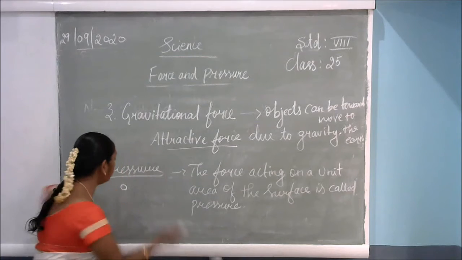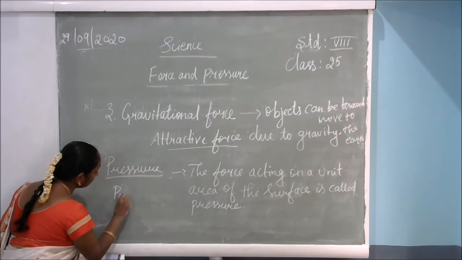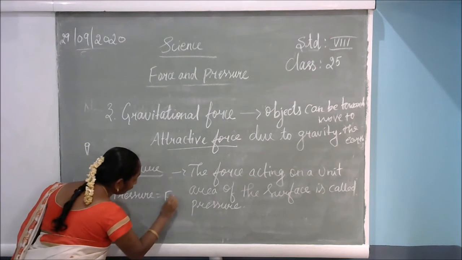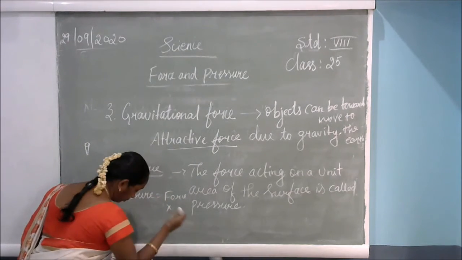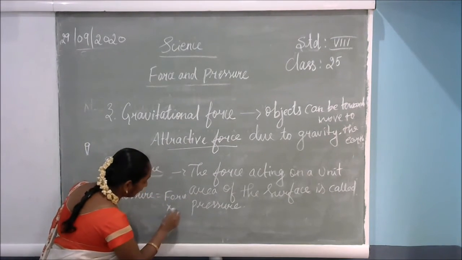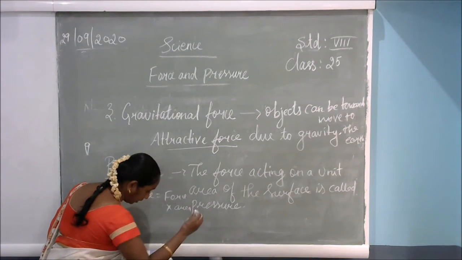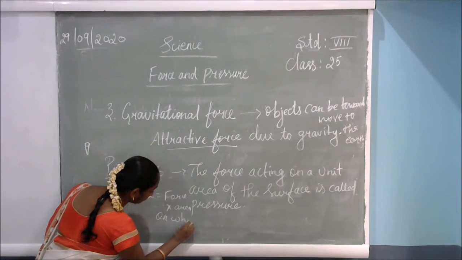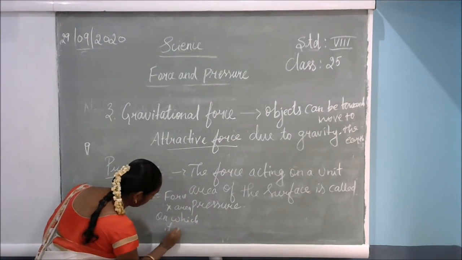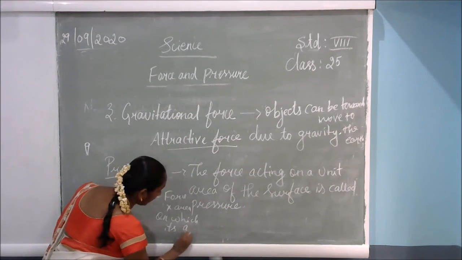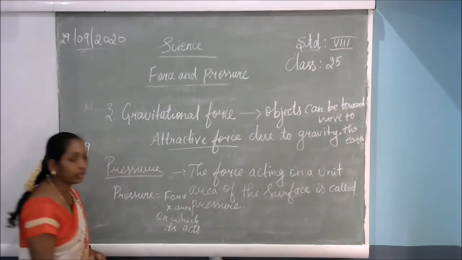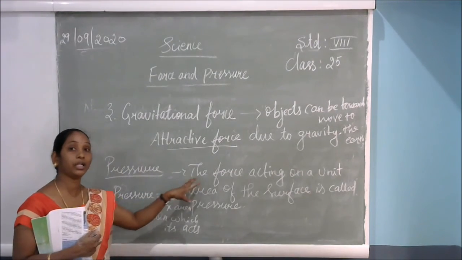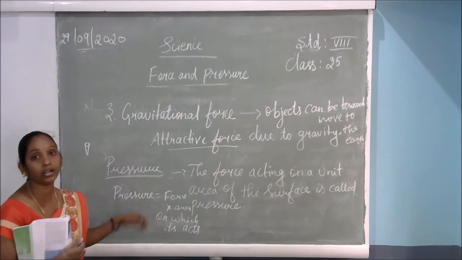Pressure is equal to force divided by the area on which it acts. The force acts on the object in a particular area in a particular time period. That is called pressure.